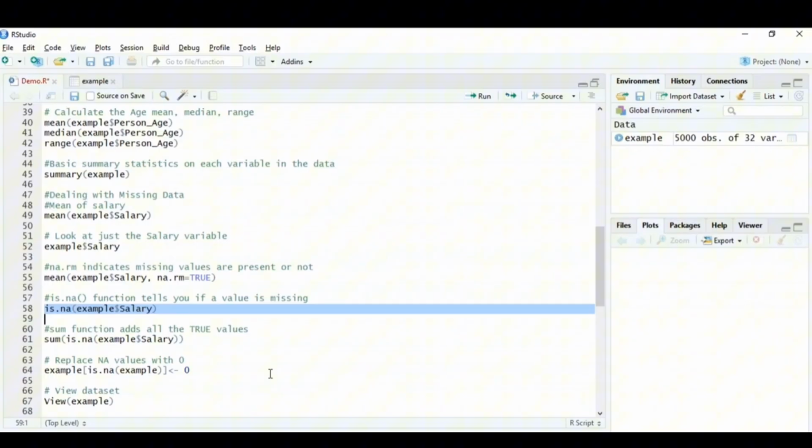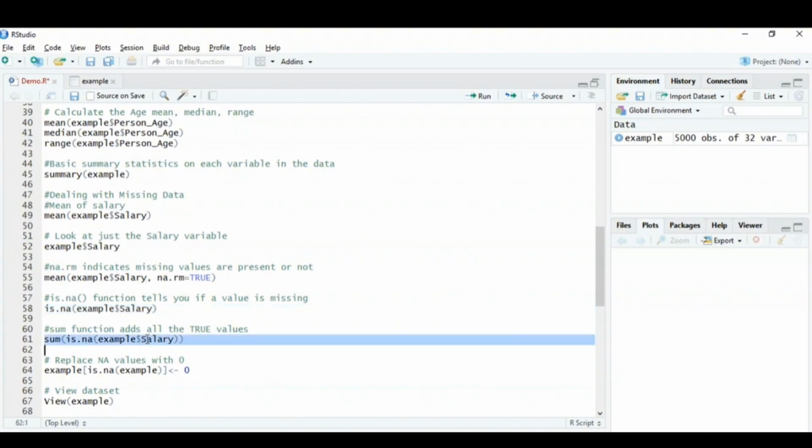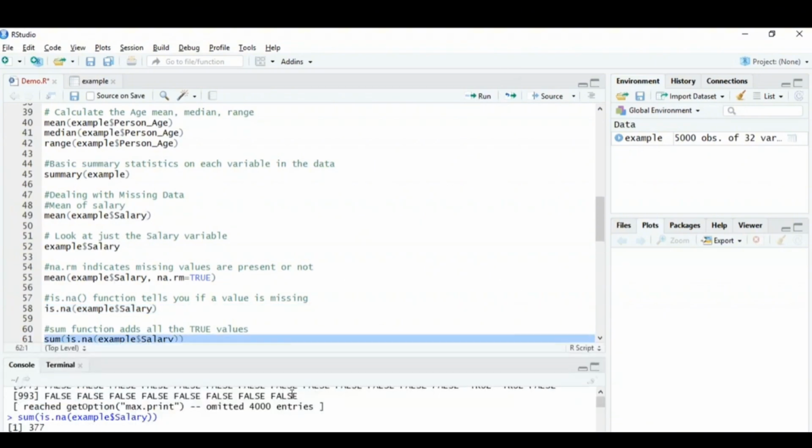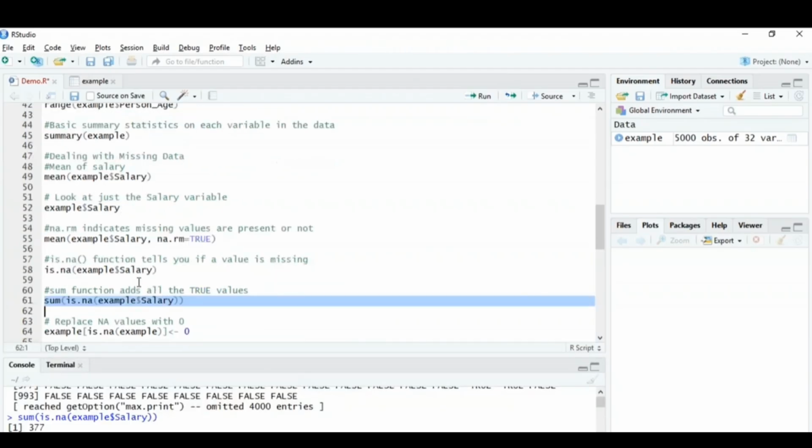Now if you want to add up the null values to calculate how many null values are present in total, you can use the sum function, that is basically the aggregate function, in front of the is.na function. It would count the number of true values and print it for you. So you can see that we have 377 null values in the salary column.